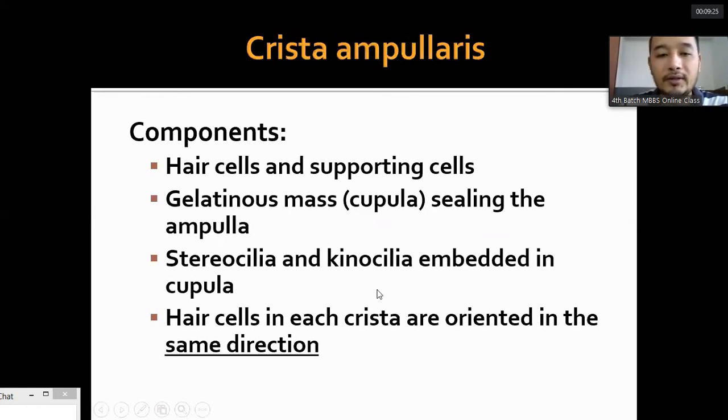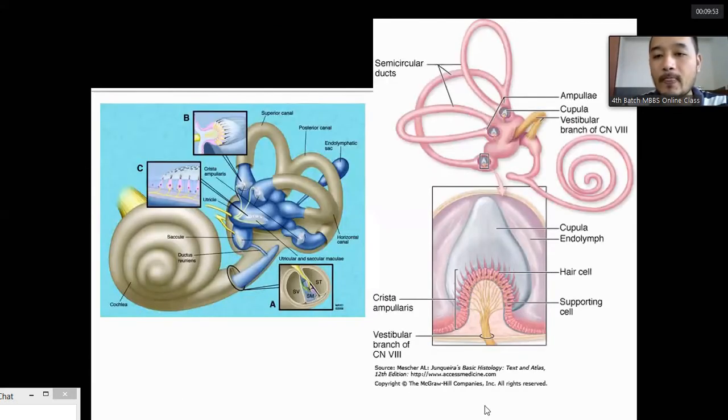And the hairs in hair cells are divided into stereocilia and kinocilia. There's a single kinocilium, which is the most prominent, longest, and thickest cilium, and the others are stereocilia. The kinocilium is surrounded by the stereocilia, and these are embedded in the gelatinous substance, the cupula. The characteristic of the crista ampullaris is that the hair cells in each crista are oriented in the same direction. It has a unidirectional orientation.